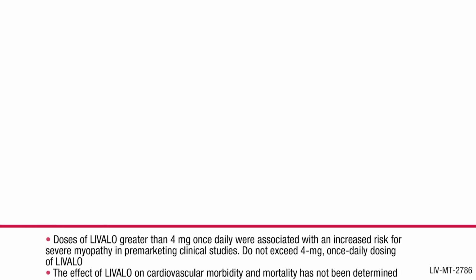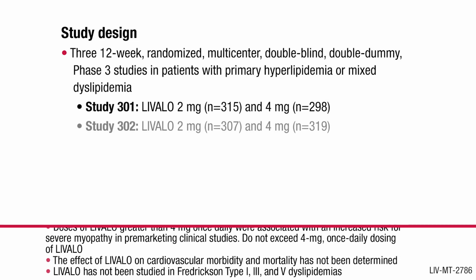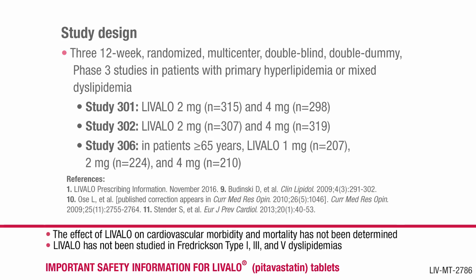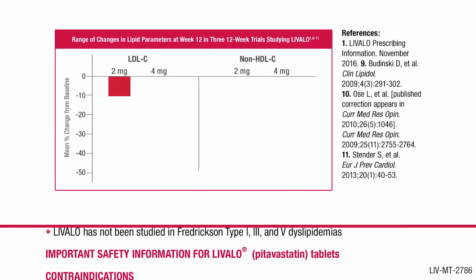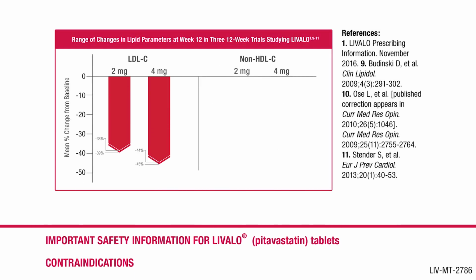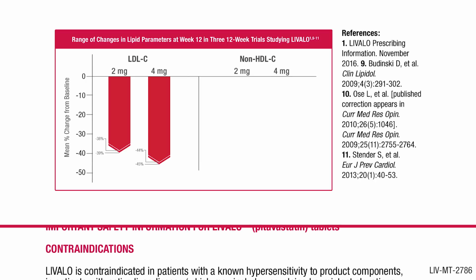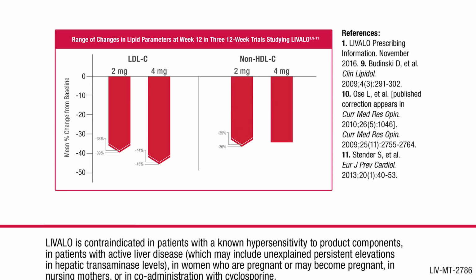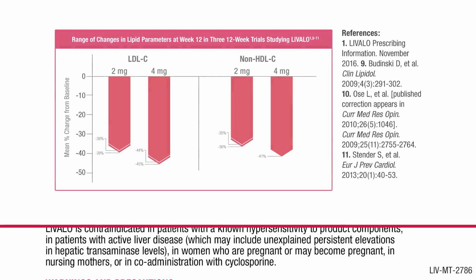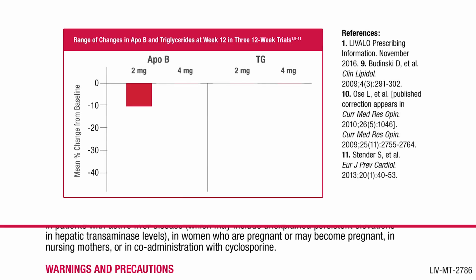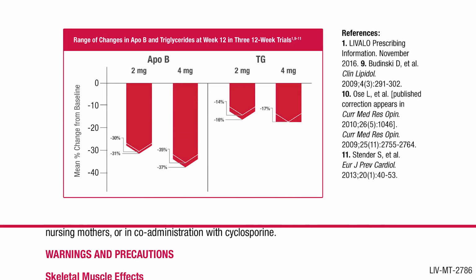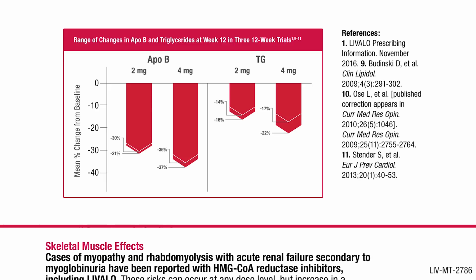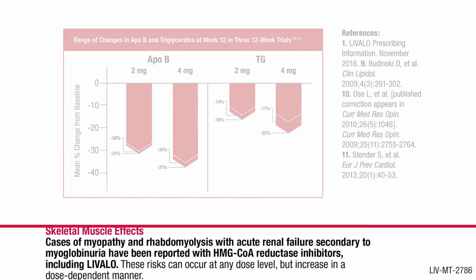Let's review pooled efficacy results from 3 pivotal trials in which LIVALO was studied versus atorvastatin, simvastatin, and pravastatin respectively. With respect to LDL-C at the 4 mg dose, LIVALO demonstrated reductions of up to a mean of 45% across the 3 clinical trials. LIVALO 4 mg demonstrated mean reductions in non-HDL-C of up to 41% across the 3 trials. LIVALO also demonstrated reductions in other lipid parameters, including ApoB and triglycerides. Mean reductions in ApoB of 37% and 22% in triglycerides were seen with LIVALO 4 mg.